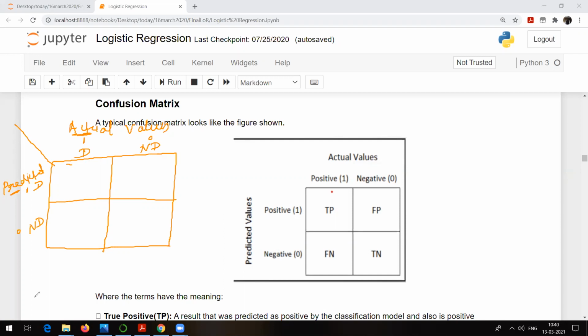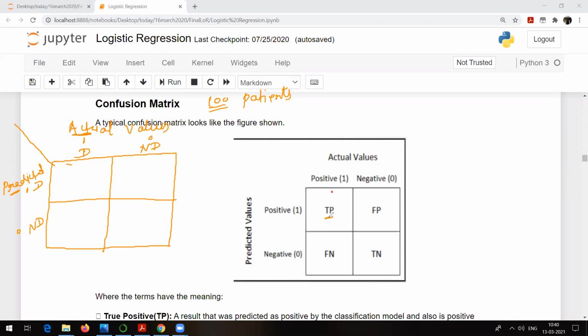Let's suppose there are a total of 100 patients. For the 100 patients, we are just trying to check which class they are in, whether they are in the class of diabetic patient or non-diabetic patient.